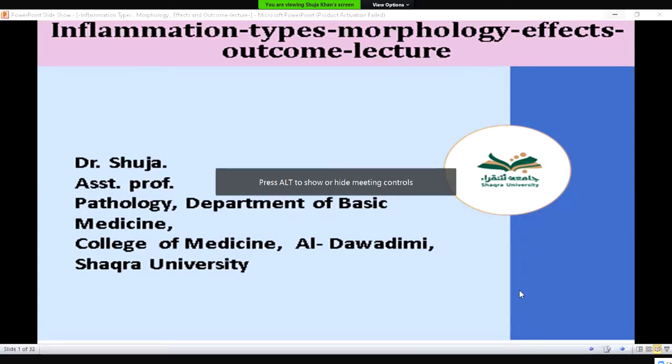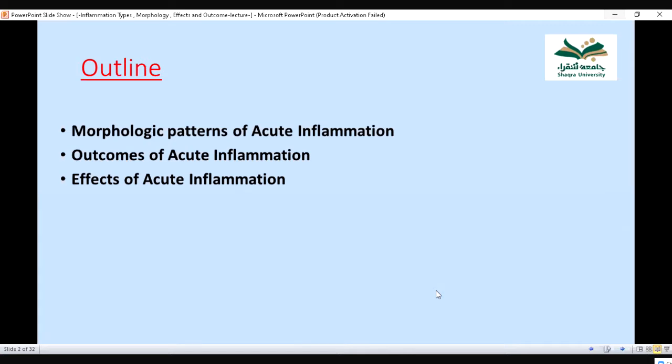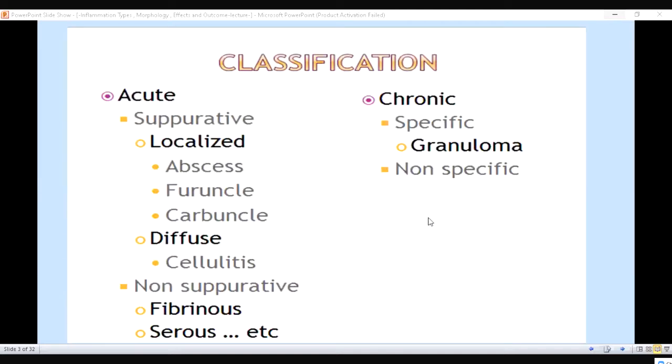About this inflammation: types, morphology, effects, and outcome. These are the outlines which were also in today's PBL, so somewhere you ought to know about these outlines. Now, classification of inflammation. Inflammation can be acute or it can be chronic. Now chronic has various types and acute has various types.